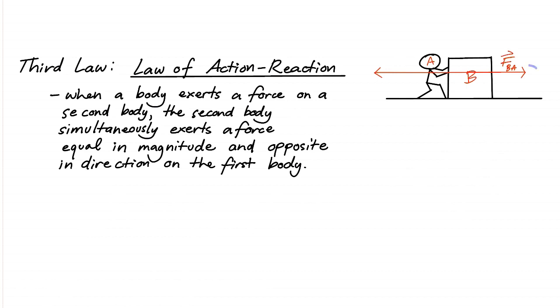So look at how strong the force exerted by the person on the box is. The box will also push this person with the same amount of force, but in the opposite direction. So we'll call this force FAB. Okay? So it is applied on A, coming now from box B.